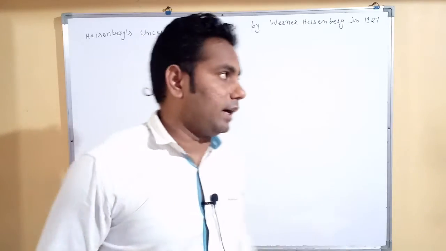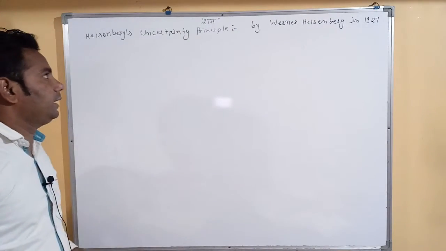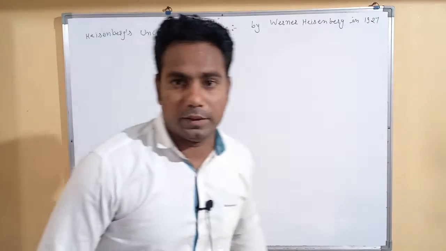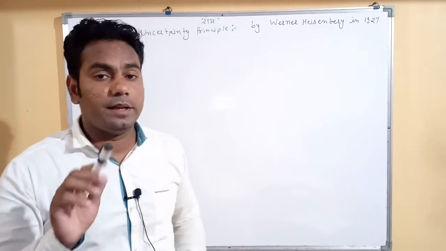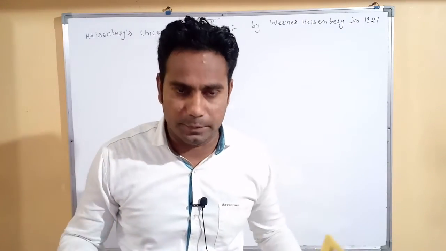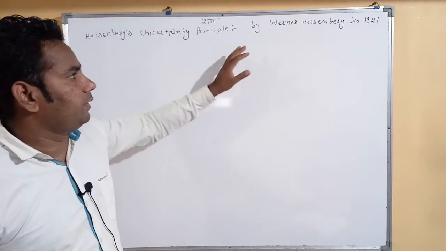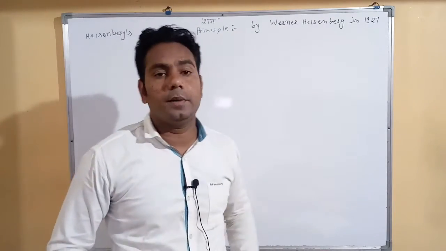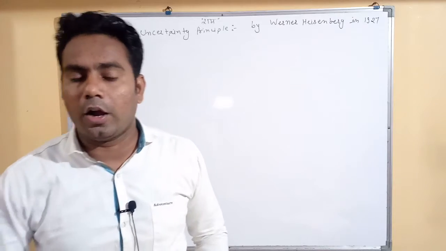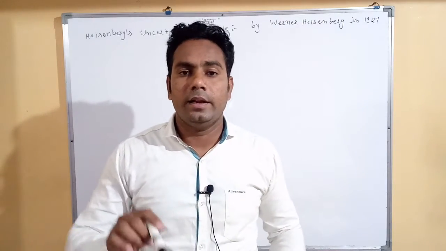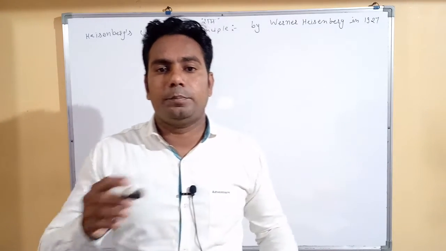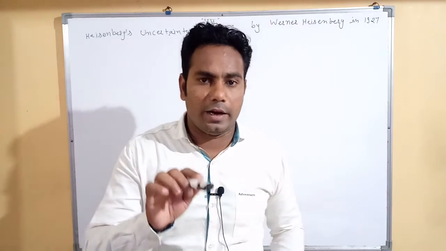Today we start our next topic, the Heisenberg uncertainty principle. This principle is called the uncertainty principle. It was given by Werner Heisenberg in 1927. According to this law, we are clear about the speed and position of an electron.